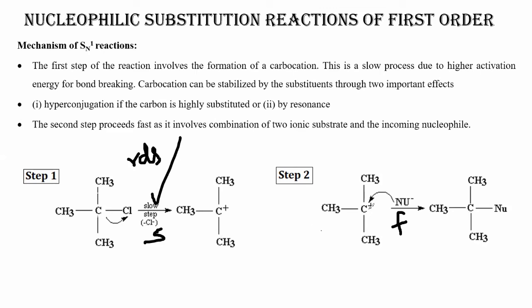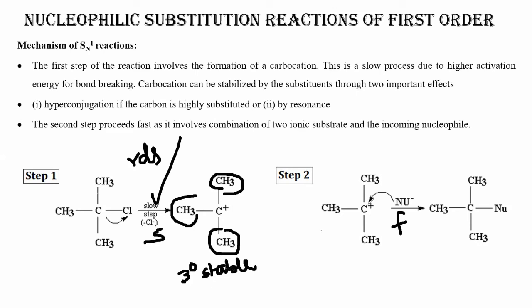In the second step, what happens? This carbocation is ready with us. Now as you can see, this is a 3-degree stable carbocation. 1, 2 and 3 groups are present. Tertiary butyl cation. So this is a 3-degree stable carbocation, right?